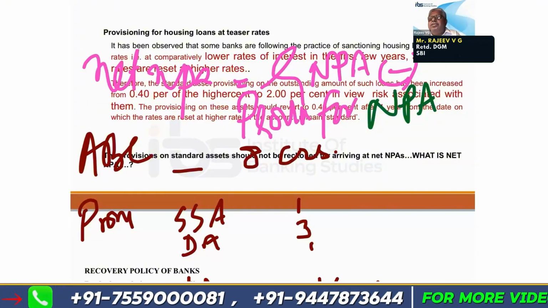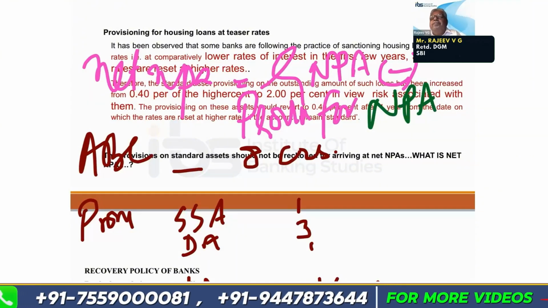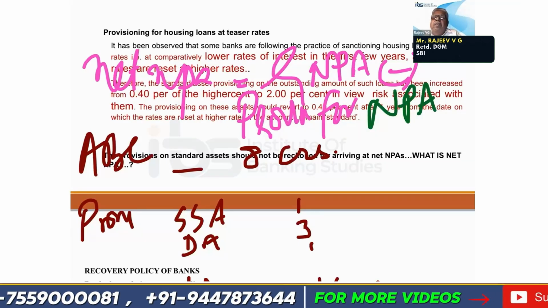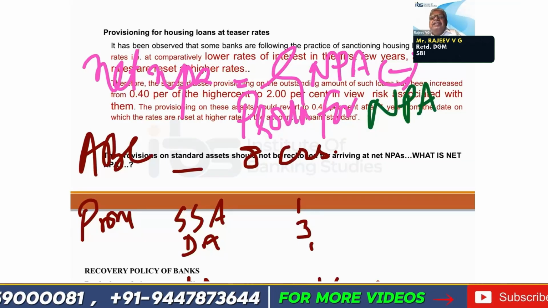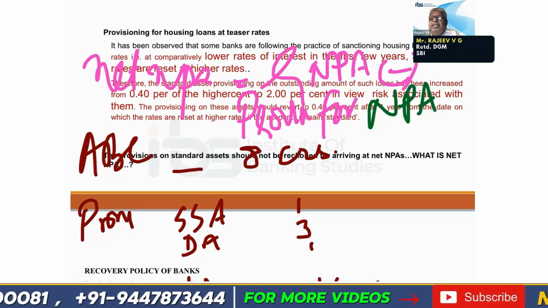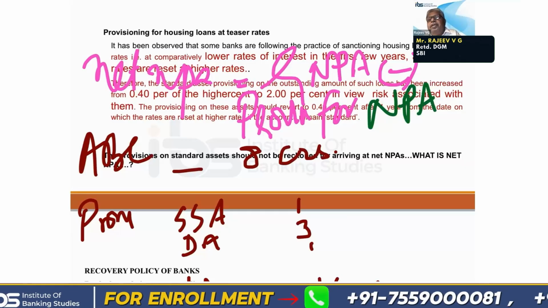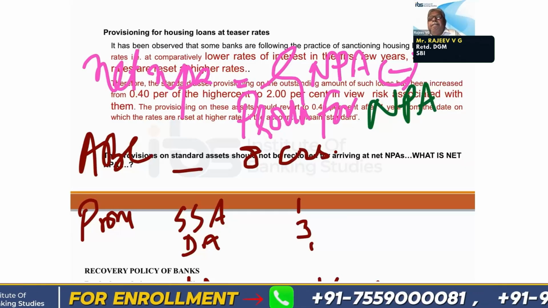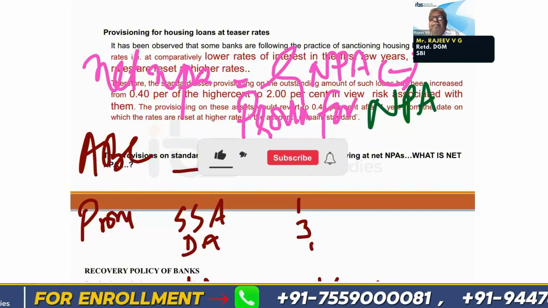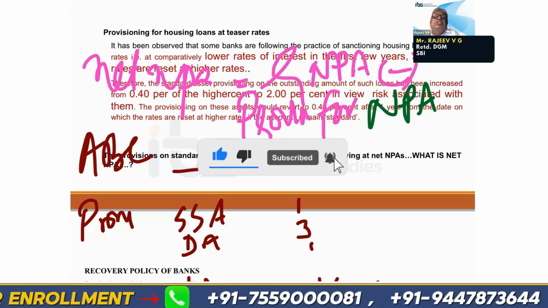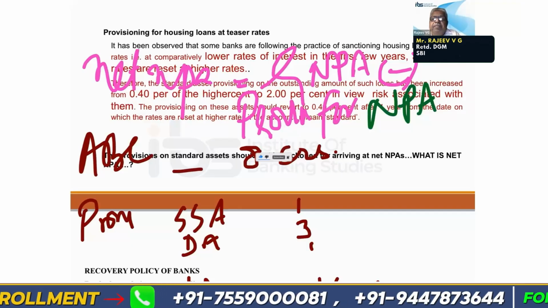So you have the gross NPAs of 8 crores, provision for substandard asset 1 crore, provision for doubtful asset 3 crores, provision for loss asset 1 crore, provision for standard asset 1 crore. So the total amount provided by ABC Bank is 6 crores.